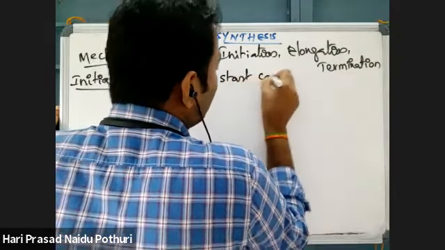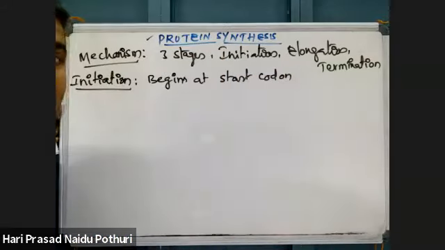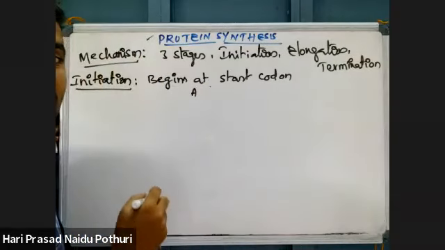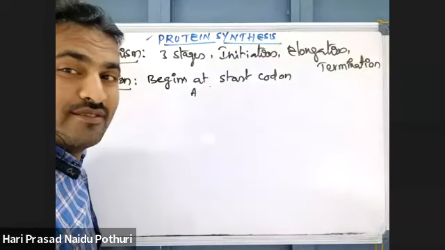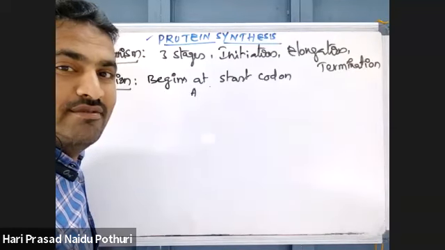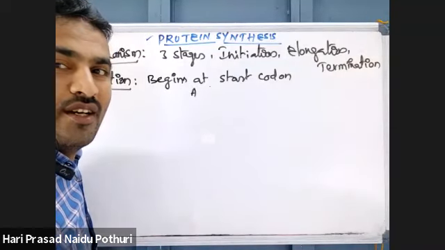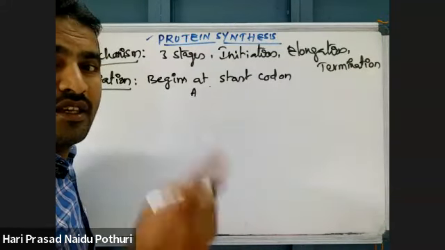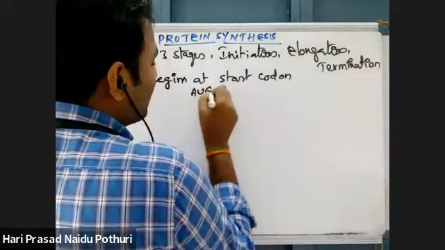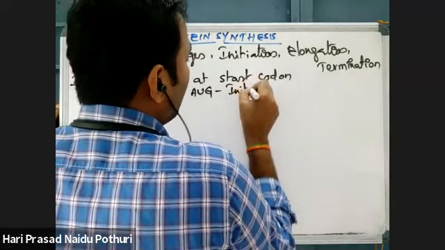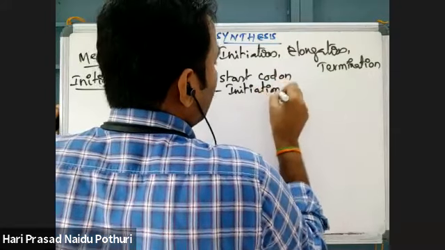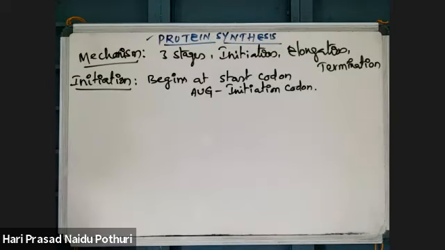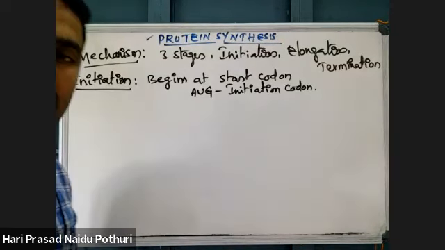Here, in initiation, the process of protein synthesis begins at the start codon. What is a start codon? Yeah, AUG. AUG is the start codon, which is also called the initiation codon. Where the protein synthesis begins is called the start codon or initiation codon.